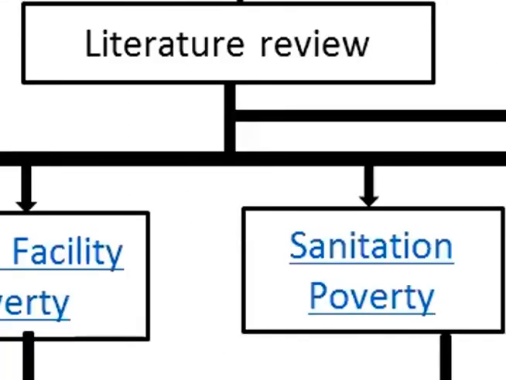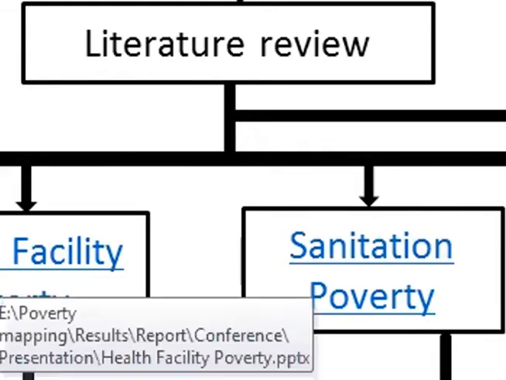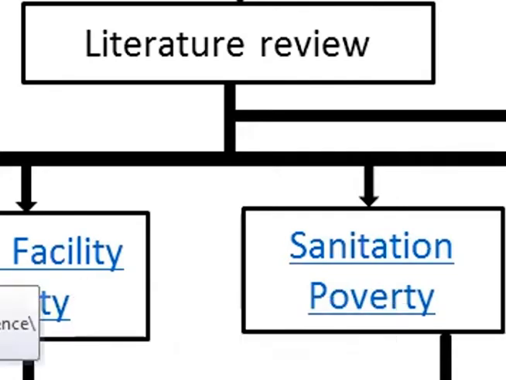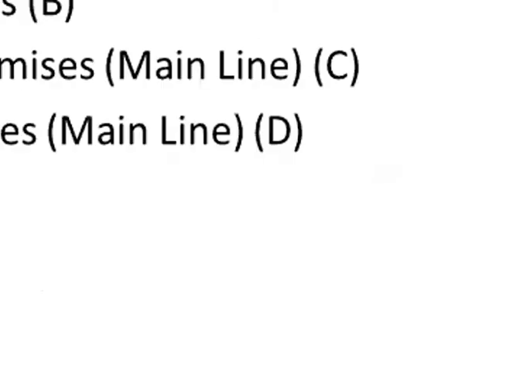The chart shows the methodology of this research. To create the unsatisfied basic need poverty map, the overlay was done using water poverty, health facility poverty, sanitation poverty, and household access poverty as the inputs, and the weights were obtained from the questionnaire. These are the water sources that are considered poor and unfit for drinking, and this is the equation of the water poverty.